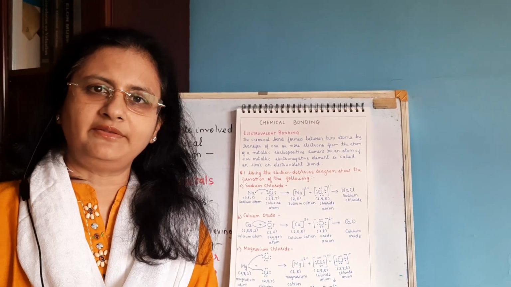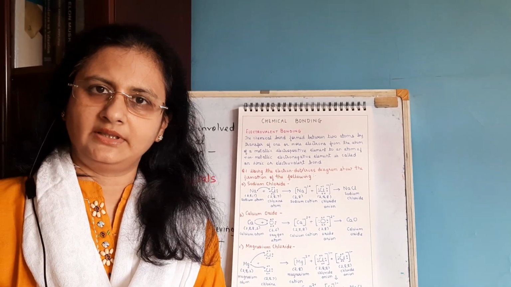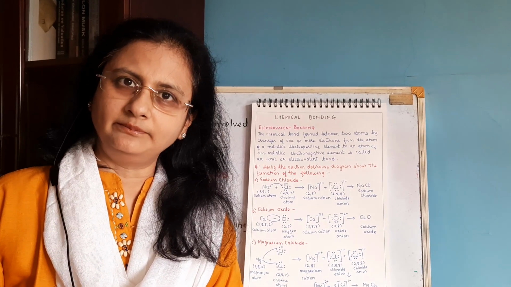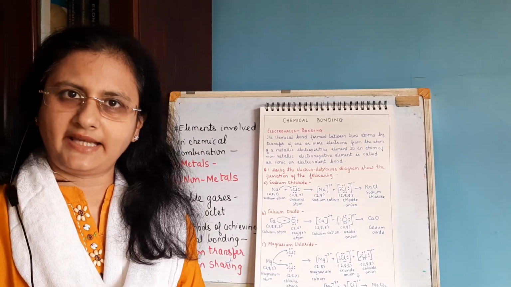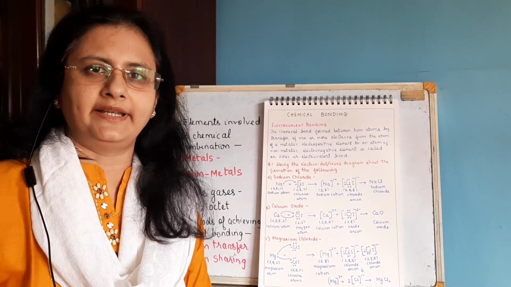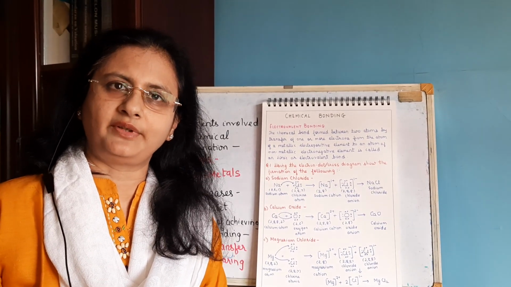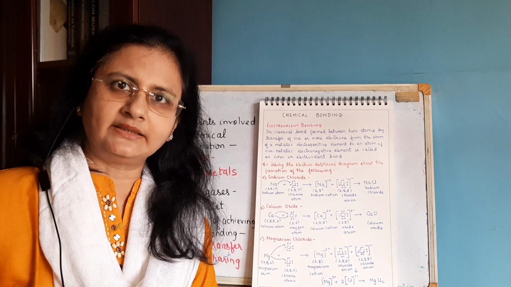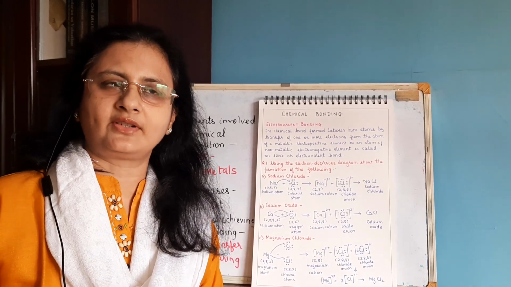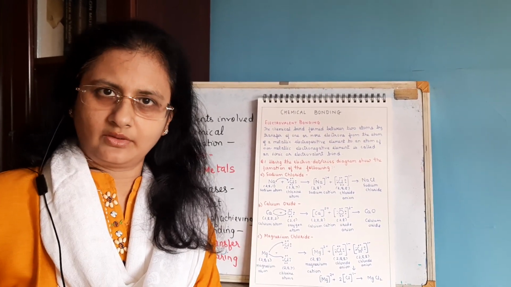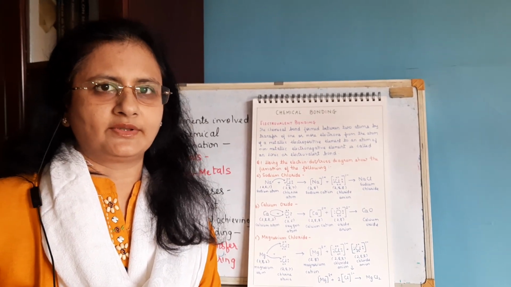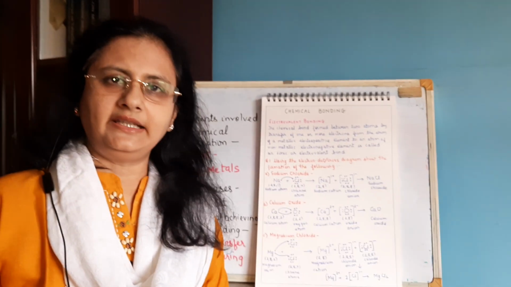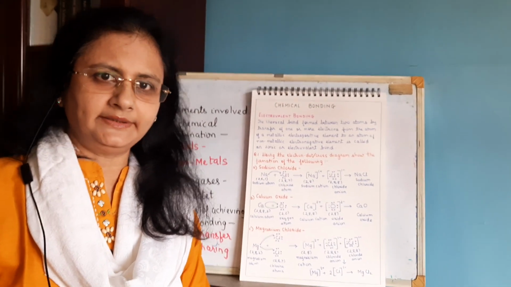So in this chapter we are going to see some electrovalent compounds. Yes, that is sodium chloride, magnesium chloride and calcium oxide, and how to represent them, that is the electron dot structure to represent these electrovalent compounds, then the electron dot structure to represent covalent compounds, and then coordinate covalent compounds. So first we will have a look at the electrovalent compounds. Okay.